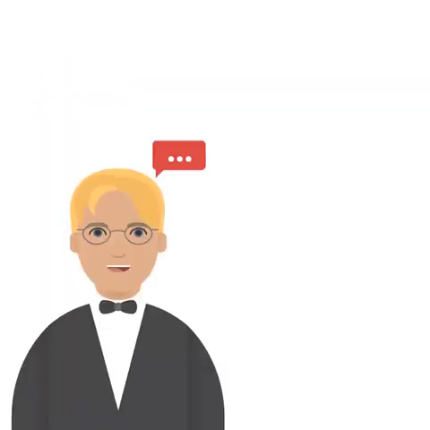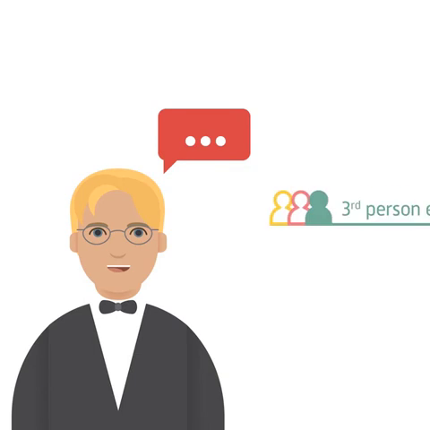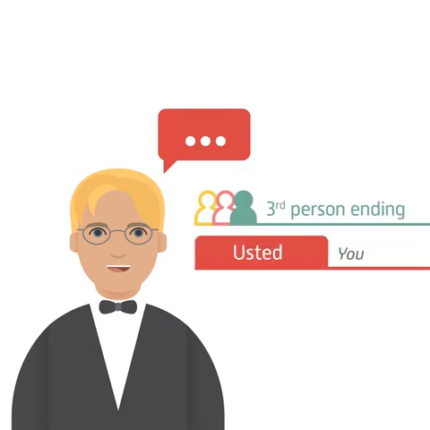So to recap, if you want to be more formal with complete strangers or older people, you should use the third person ending of the relevant verb. This will mean you are using usted, whether or not you choose to say the word itself.